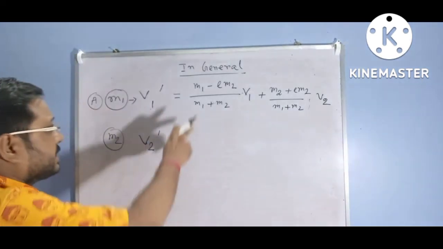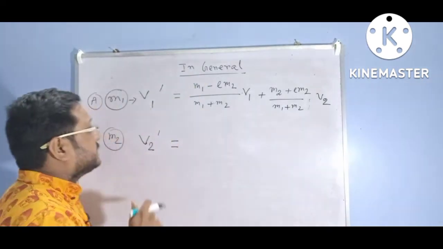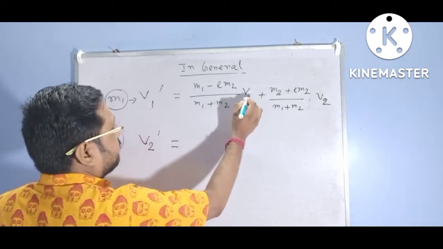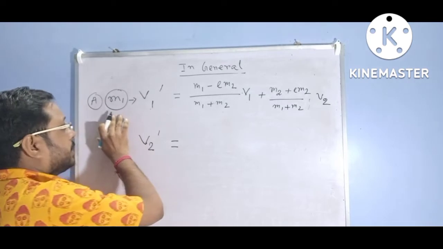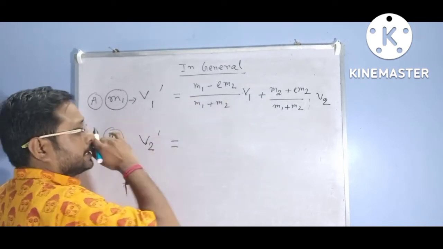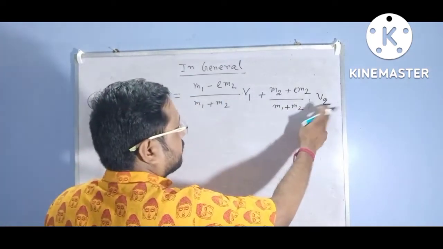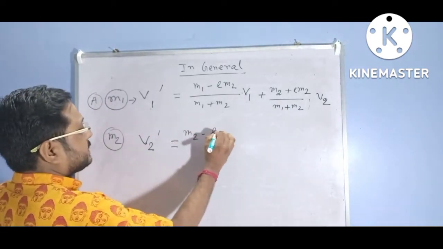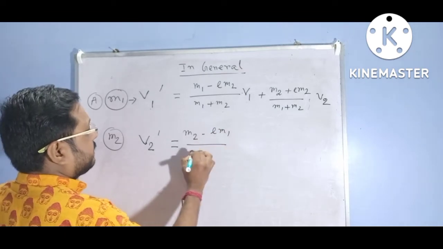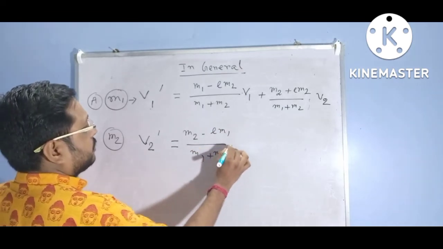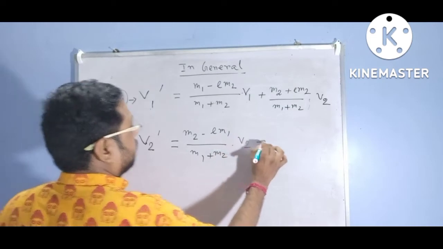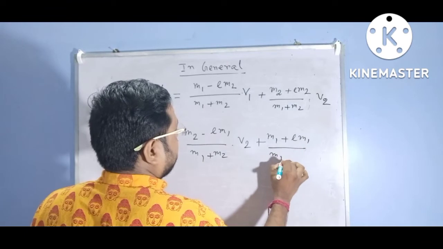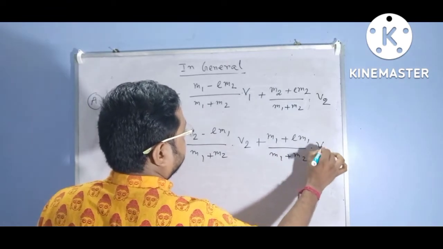So in general form, v1 dash equals m1 minus e m2 by m1 plus m2 into v1, where v1 is the velocity of mass m1 before collision and v2 is the velocity of mass m2 before collision. And what is v2 dash? v2 dash equals m2 minus e m1 divided by m1 plus m2 into v2 plus m1 plus e m1 by m1 plus m2 into v1.